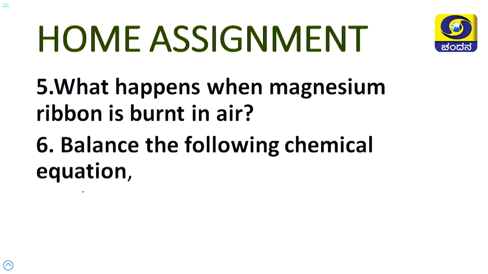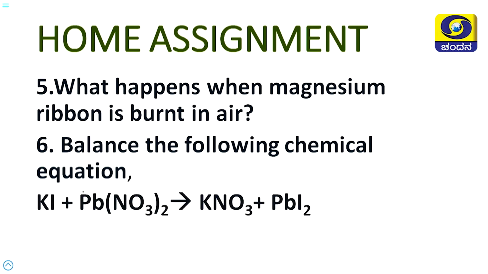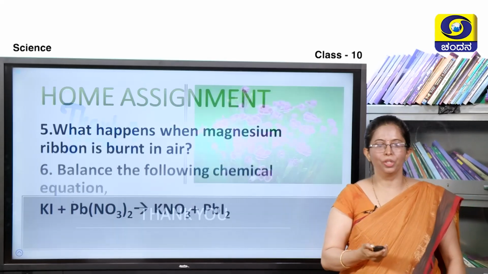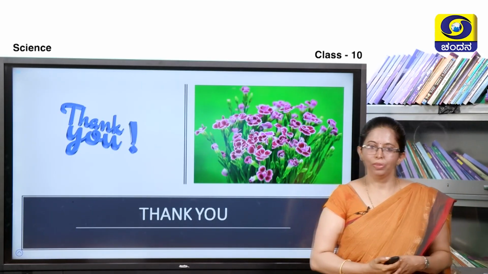Next question, balance the following chemical equation. So, write down this equation, dear children. KI plus Pb(NO3)2 gives rise to KNO3 plus PbI2. Okay? Try to balance this equation, and thank you so much.